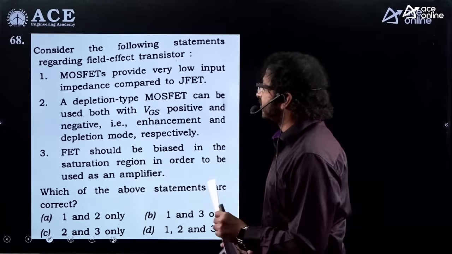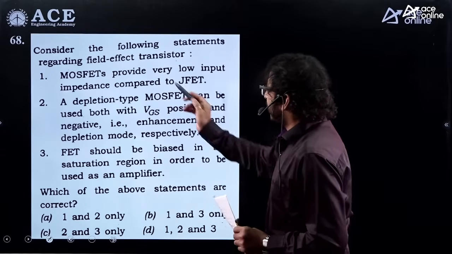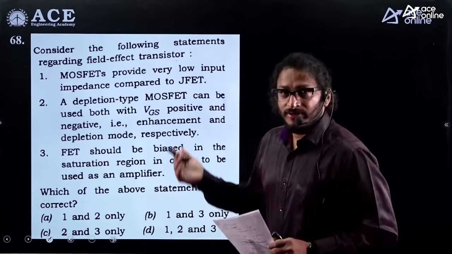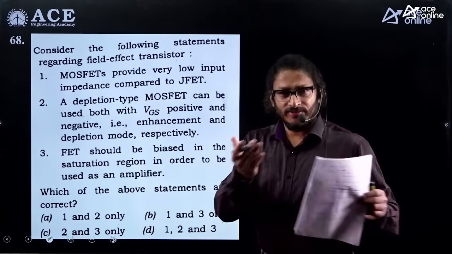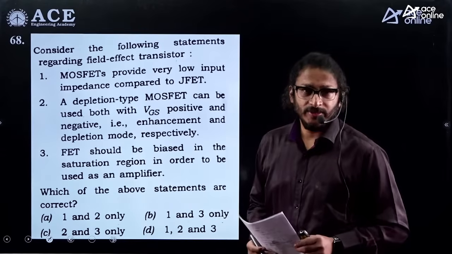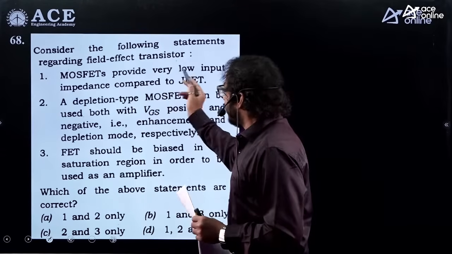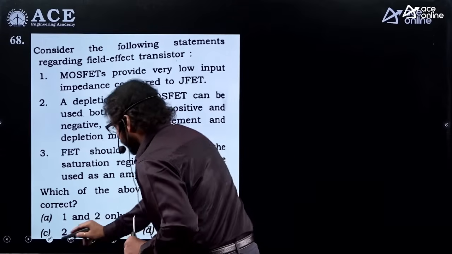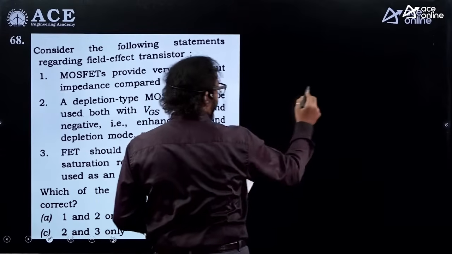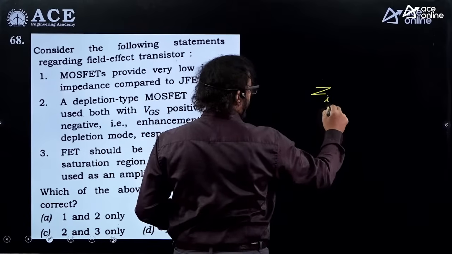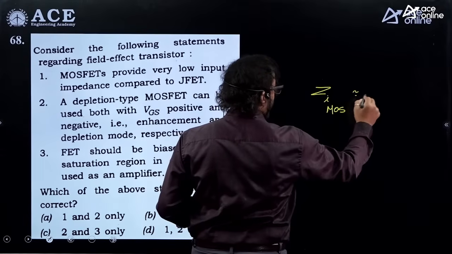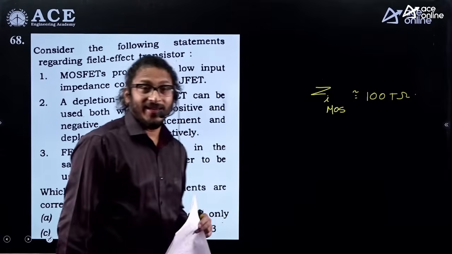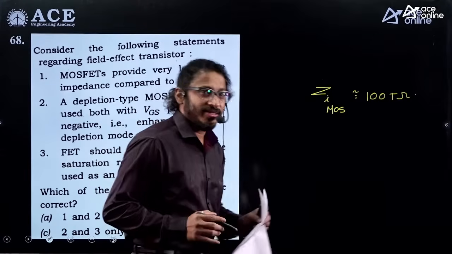Go with one more very interesting question. Have a look carefully, dear students. Consider the following statements regarding the field effect transistors. Field effect transistors, yes, you have a JFET family as well as MOSFET family, right? So, MOSFET provides very low input impedance. No, my dears. The input impedance of MOSFET is around 100 teraohms because of the IG, the insulated gate with silicon dioxide.